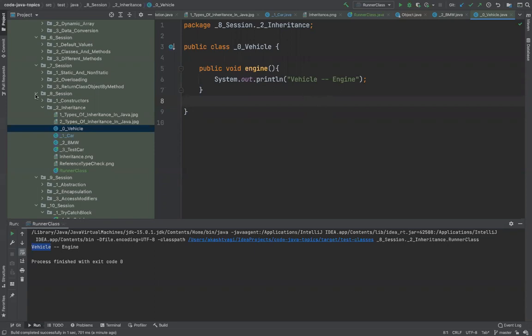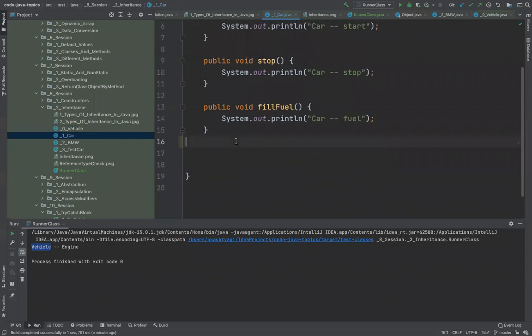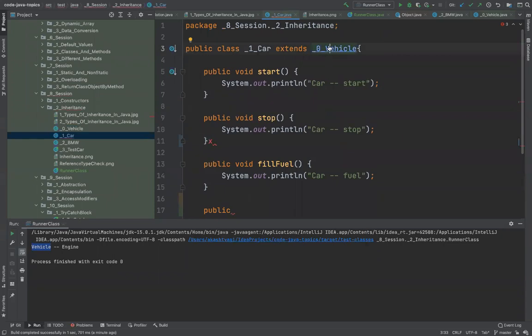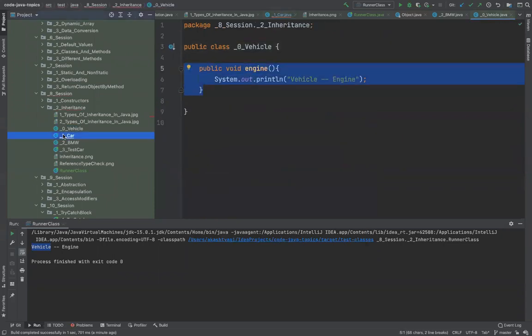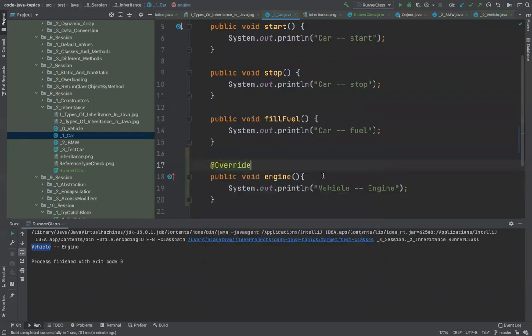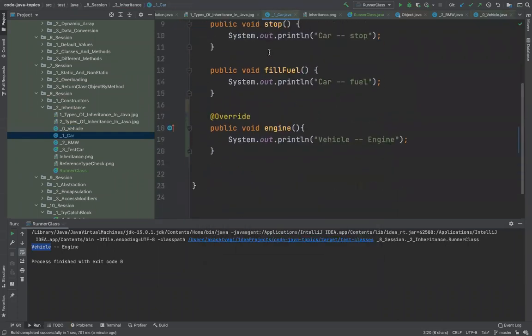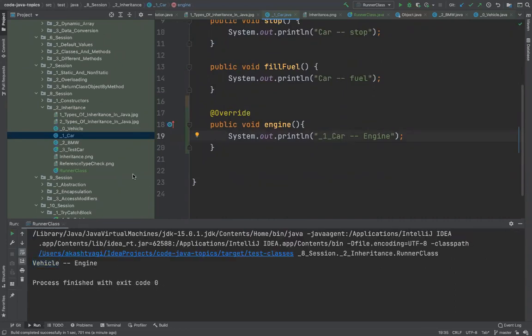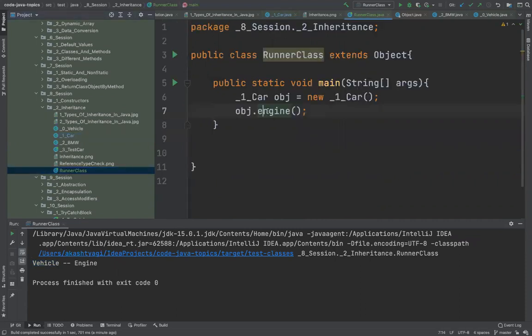How will I override it? In Java, by the way, this was a bad example, but still, I can simply write the same method here. I'll just copy this, for example, paste it here, and simply write @Override on top of it. So what will happen now? Previously, if you remember, when I was running the method engine, the parent class method engine was being called. But when I run it now,